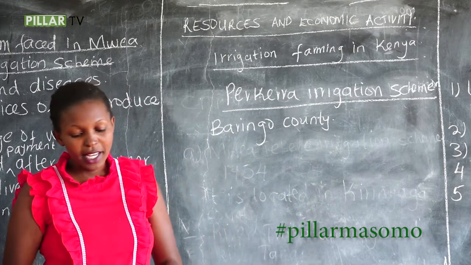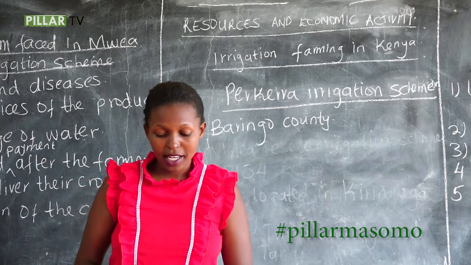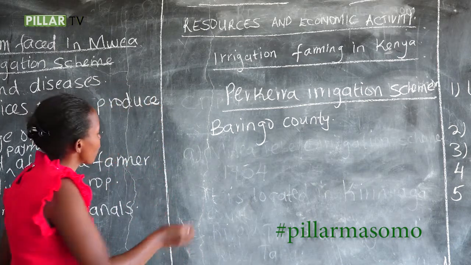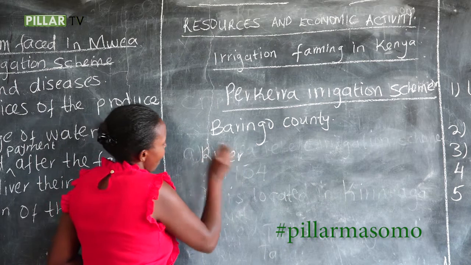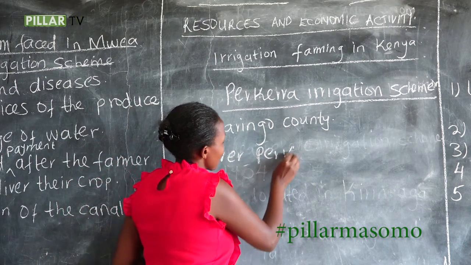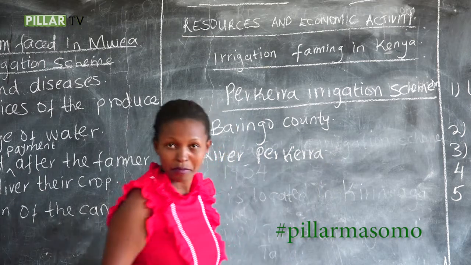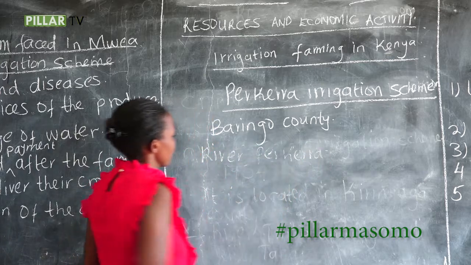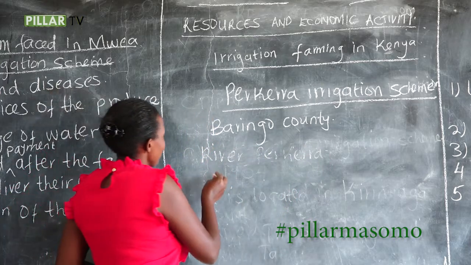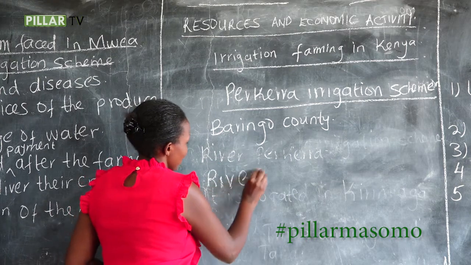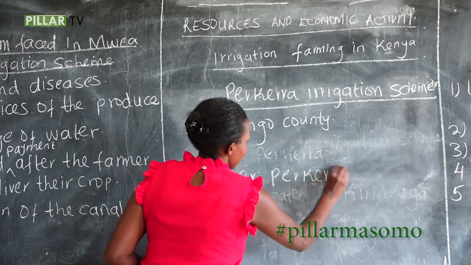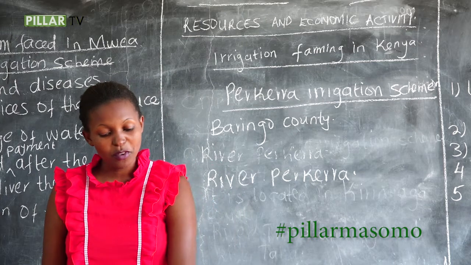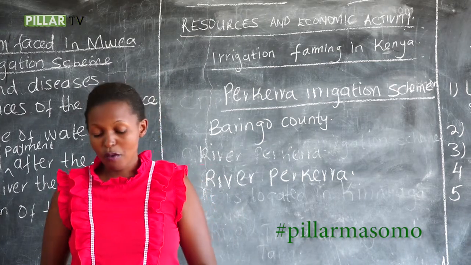Water from River Perkerra is used for irrigation, and farming is done on a small scale. So the irrigation scheme gets its water from River Perkerra.